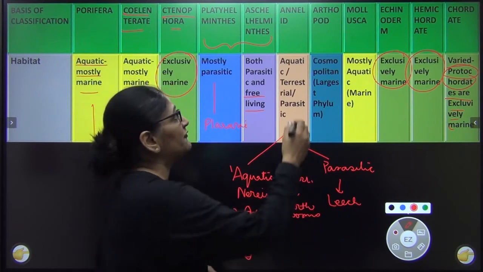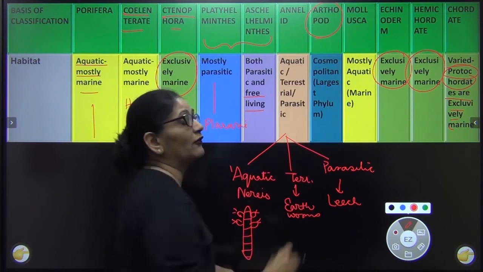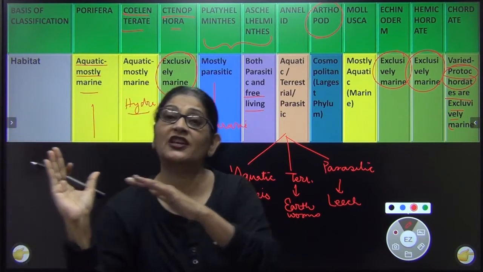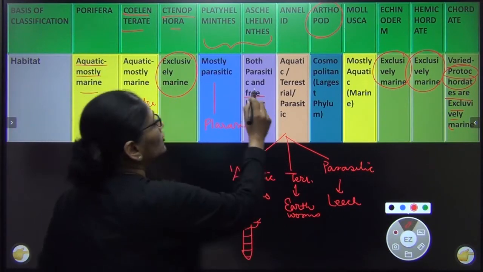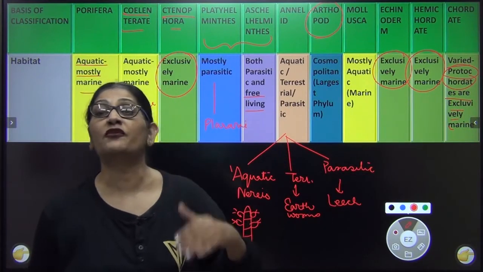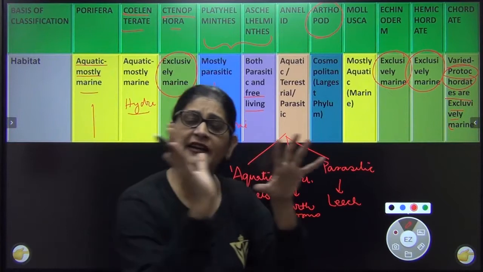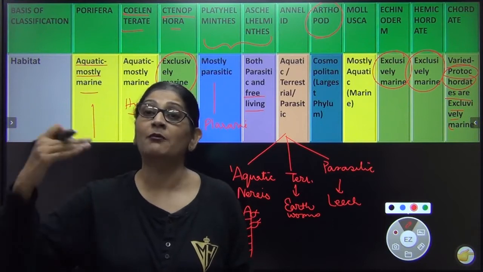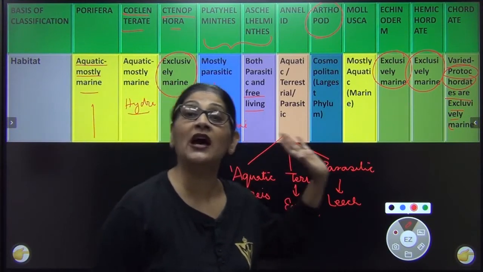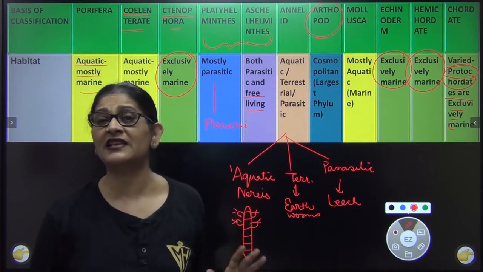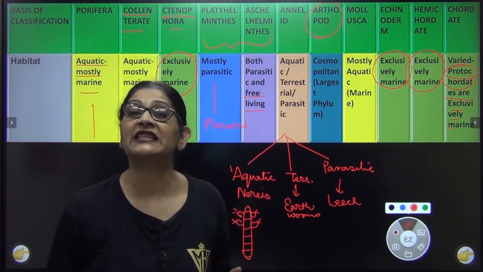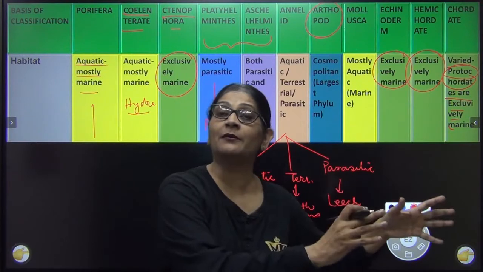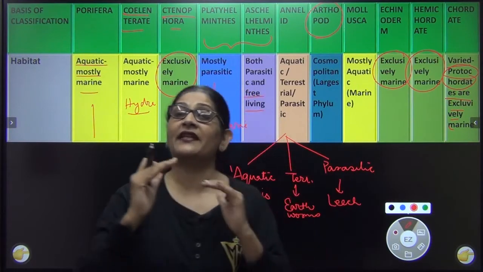You must be knowing that phylum Arthropoda is the largest phylum of the entire animal kingdom. कहते हैं केवल आर्थ्रोपोड को एक तरफ रख दीजिए and बचे हुए सारे animals that includes all the non-chordate and all the chordate which includes fish, amphibia, reptile, birds, mammals, सारे animals को एक तरफ रख दीजिए and arthropod को एक तरफ कर दीजिए तो भी the number of arthropod is much higher than all other animals on this world together. Leave aside arthropod, में one subtype है insect. Insect के लिए भी we say that the insect group itself is so large that all animals combined together their number is less than that of insects.